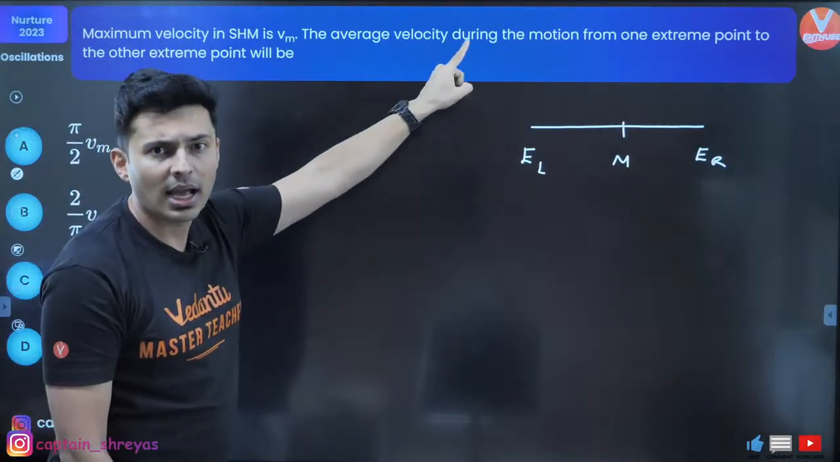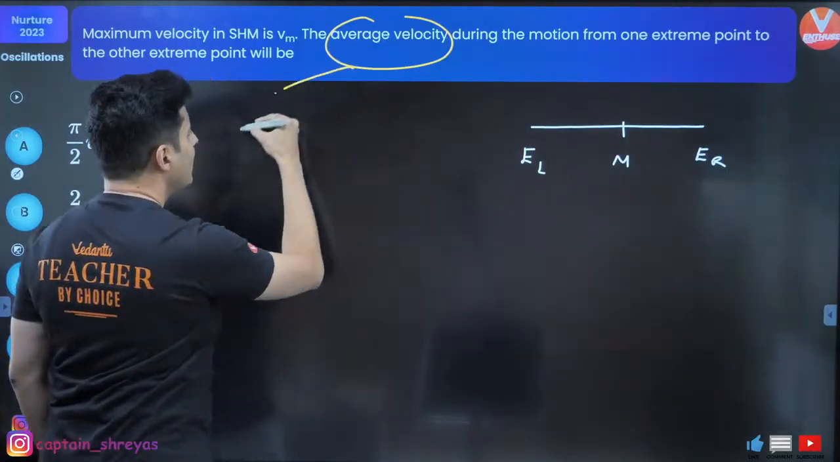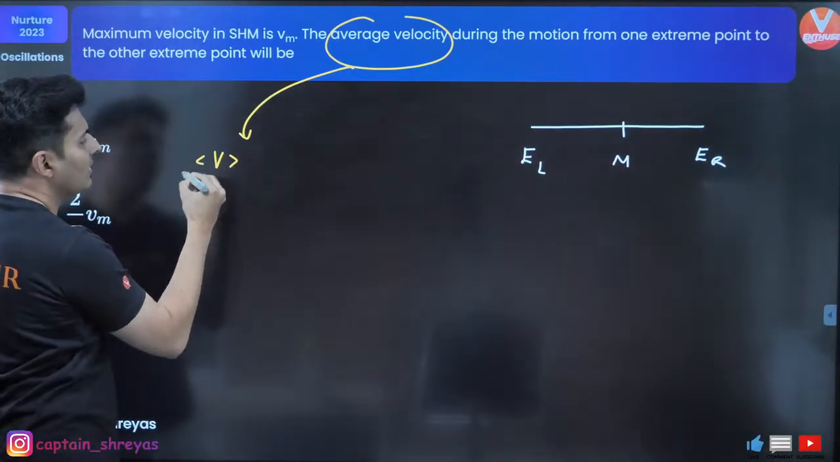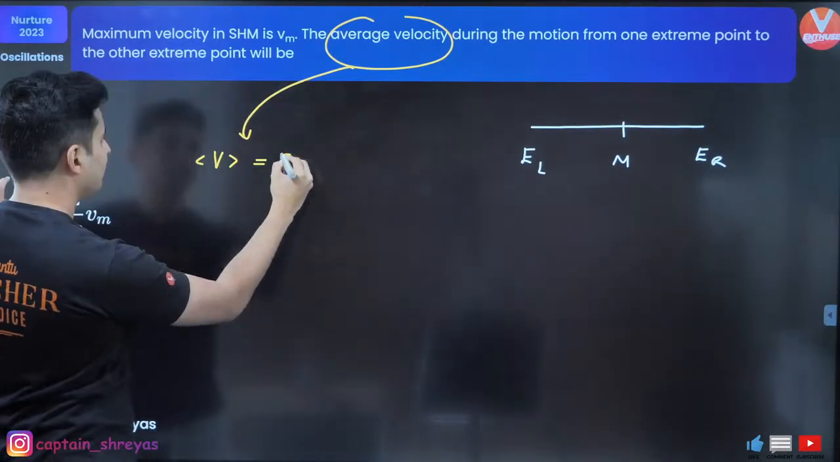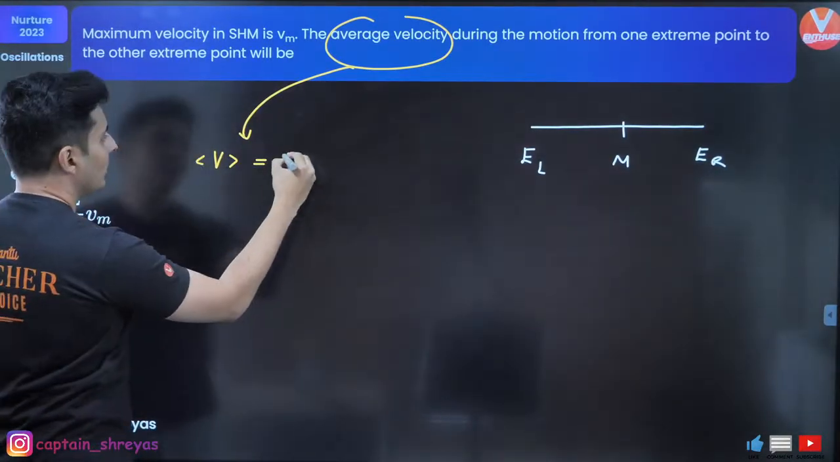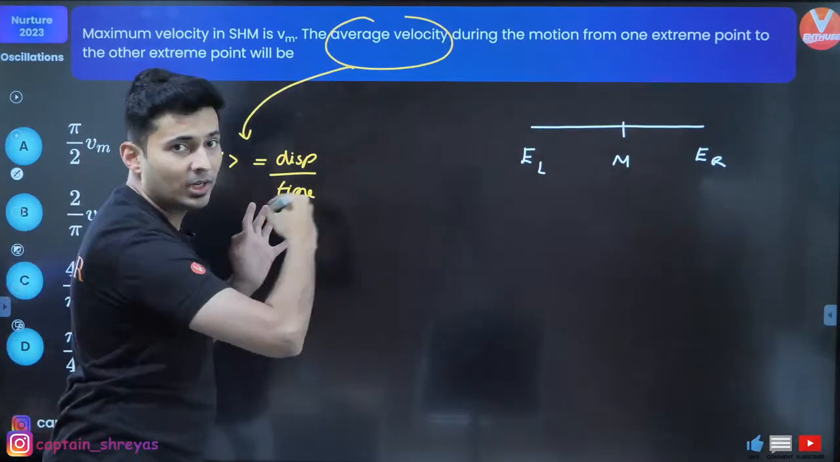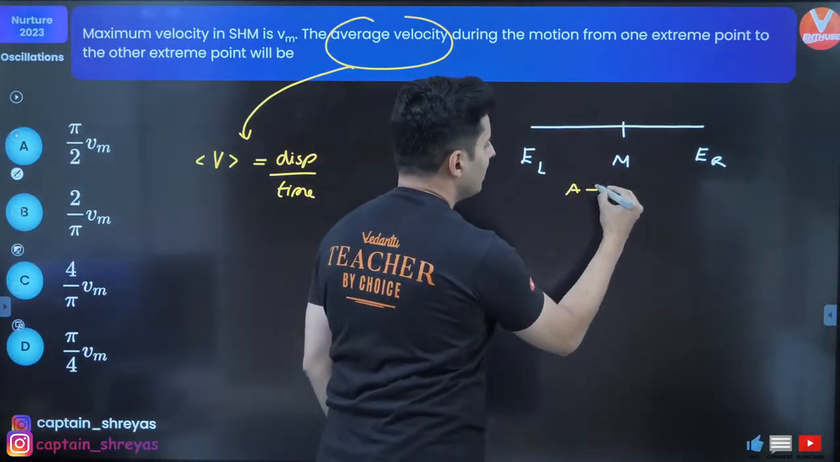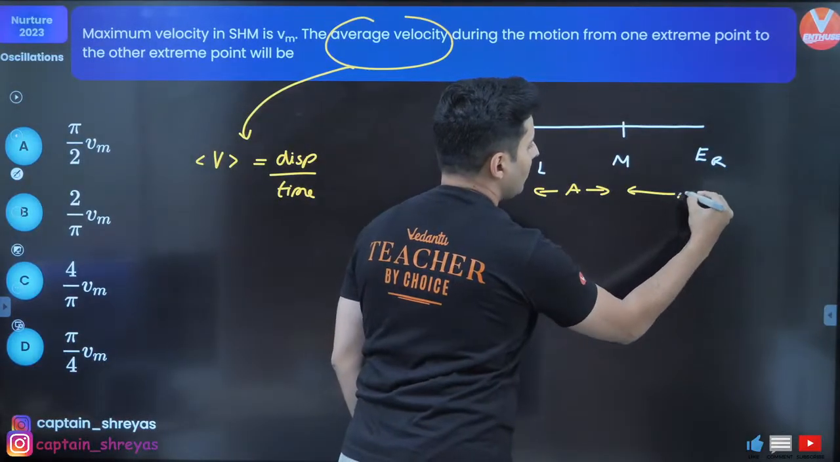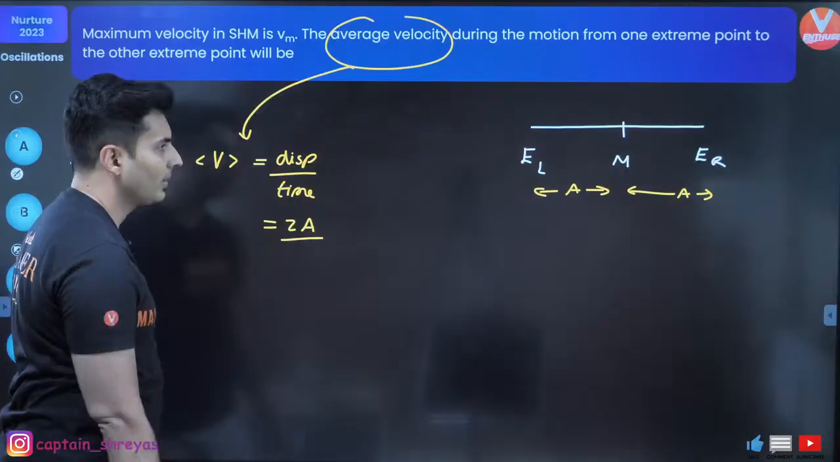Average velocity, do I know the formula for that? Yes, the average velocity formula is nothing but your displacement divided by the time, the total displacement upon total time. From here to here, what's the displacement? This is A, and obviously this is also A. Displacement is nothing but 2 times A.